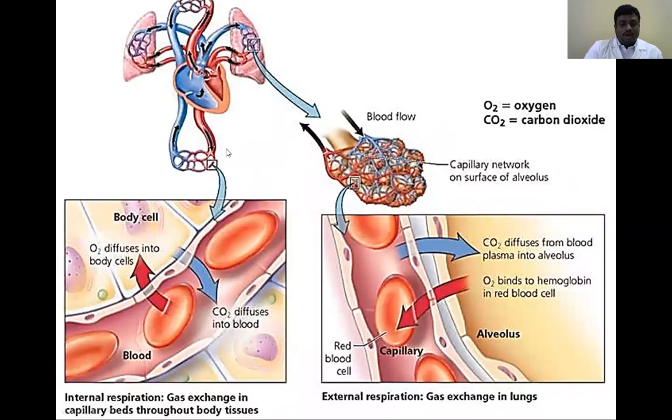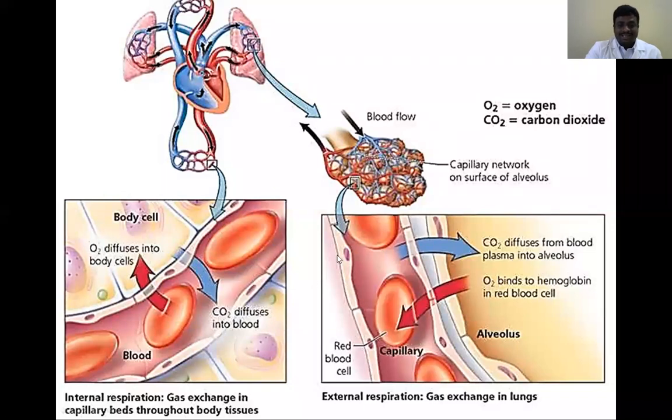Next, we need to discuss how gas exchange takes place in the organs and also in the alveoli of the lung. When the oxygenated blood reaches near the organ, oxygen enters the tissues, and then carbon dioxide is released from the tissues into the blood capillaries. Then this carbon dioxide reaches the lungs. There, carbon dioxide is released into the alveoli, and oxygen enters the capillary. So this is gas exchange.